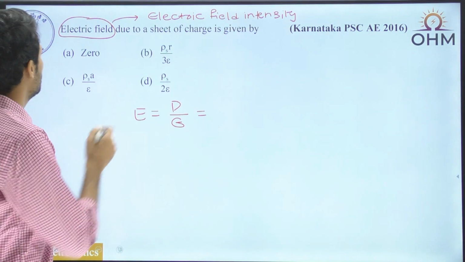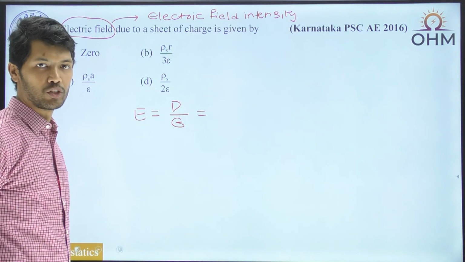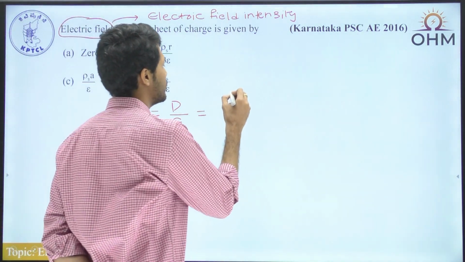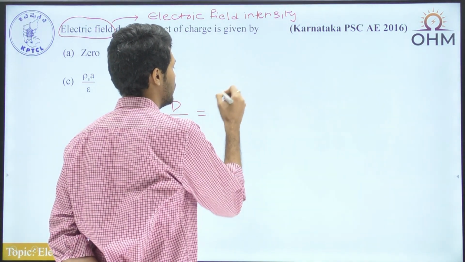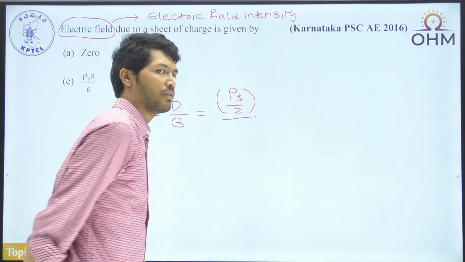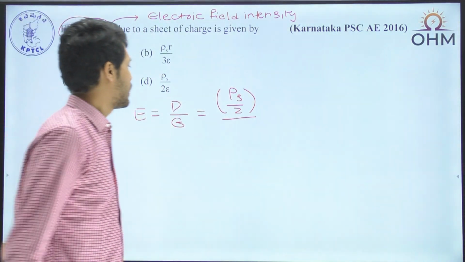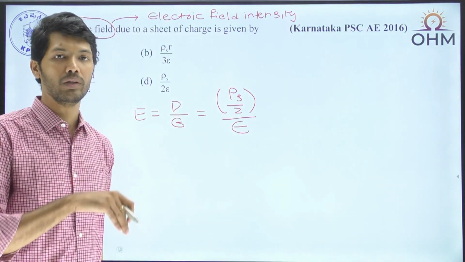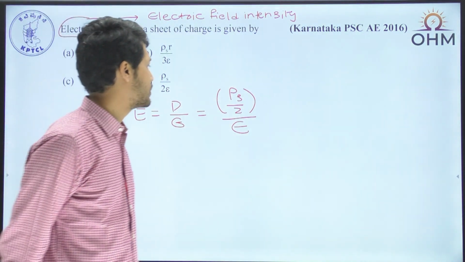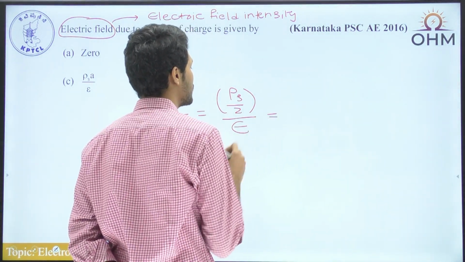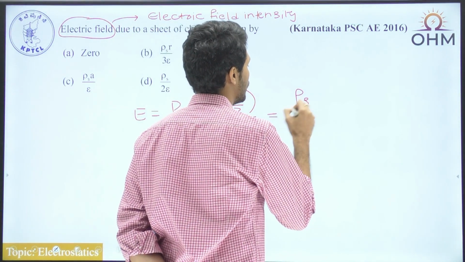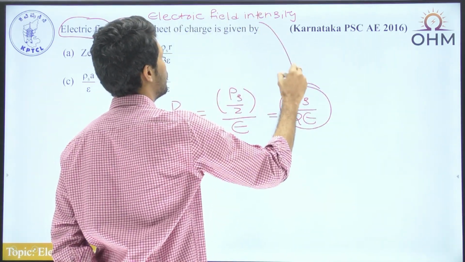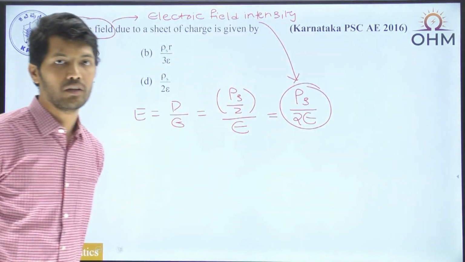And what is the charge density? Whatever is the rho s term that is being mentioned here corresponds to the standard notation of surface charge density. So this is rho s by 2. Rho s itself is surface charge density, rho s by 2 is electric flux density, and flux density by epsilon is nothing but electric field intensity. So rho s by 2 epsilon finally becomes equal to the electric field intensity for infinite sheet charge.